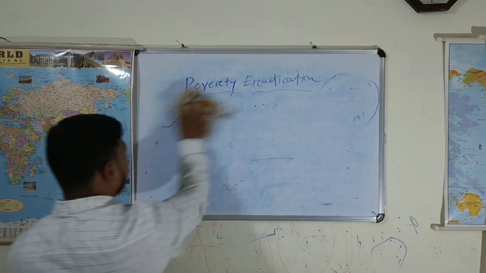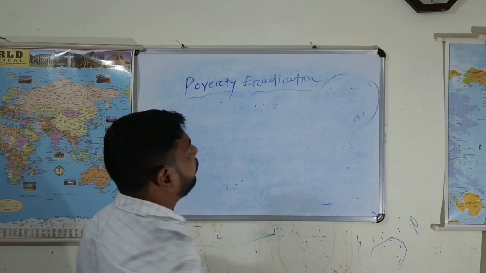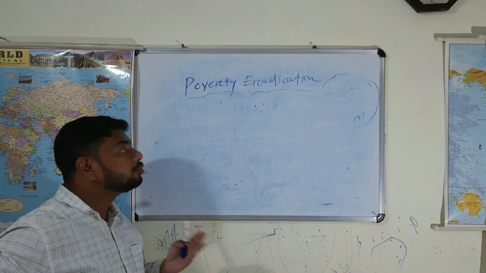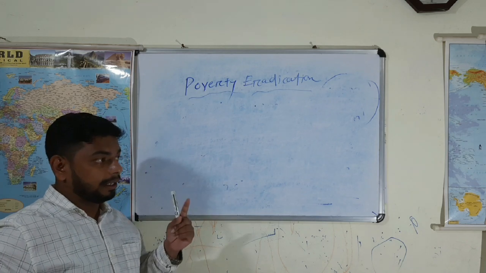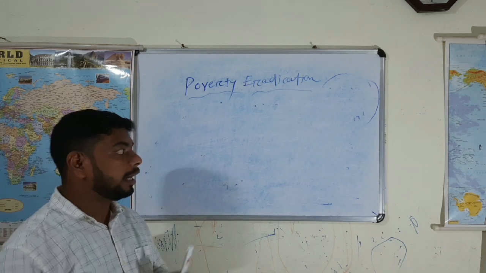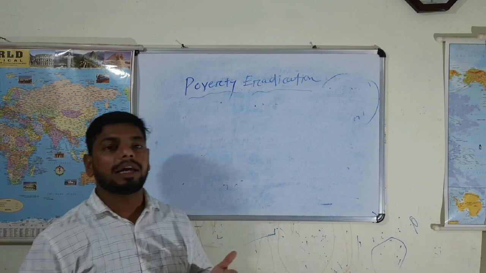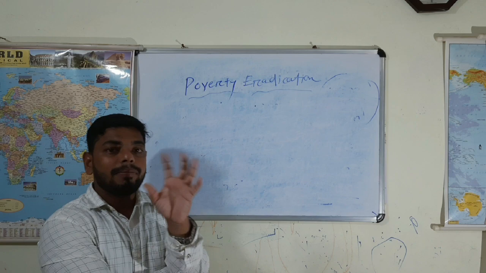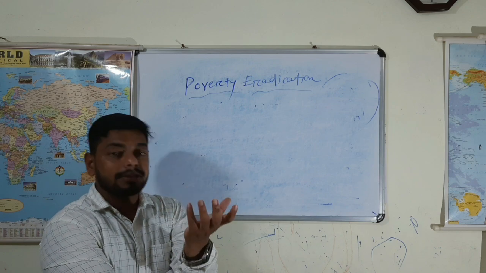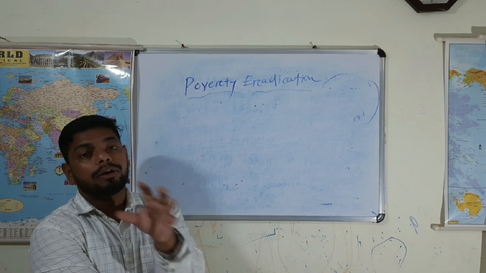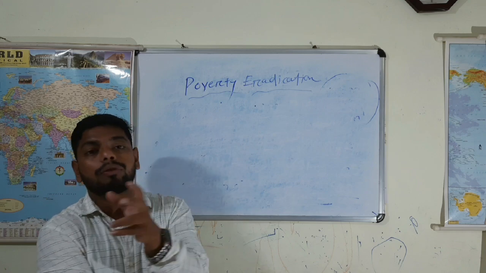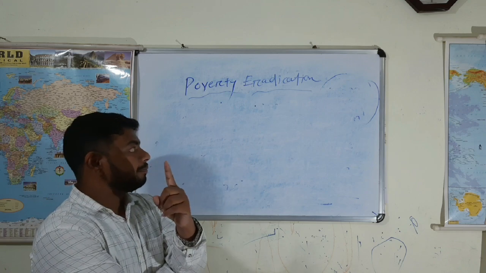What is that? Food. By the way, one thing I wanted to tell you guys: we understood that water is a very basic element, and both the central government and the state government contribute to providing piped water supply for better sanitation and better health to all rural households.